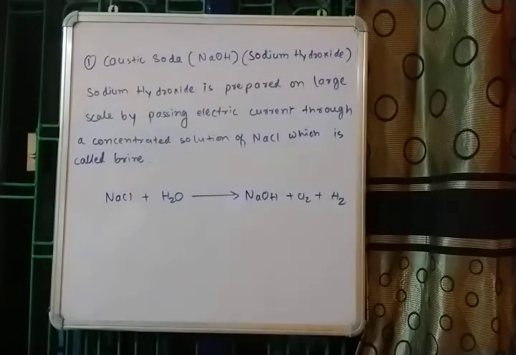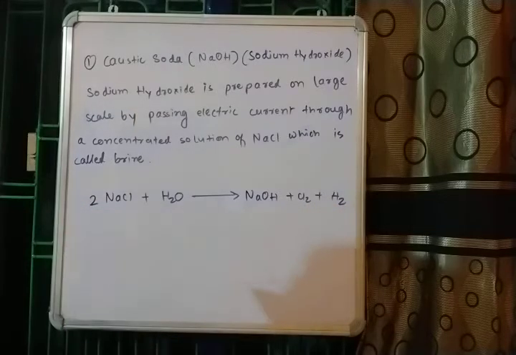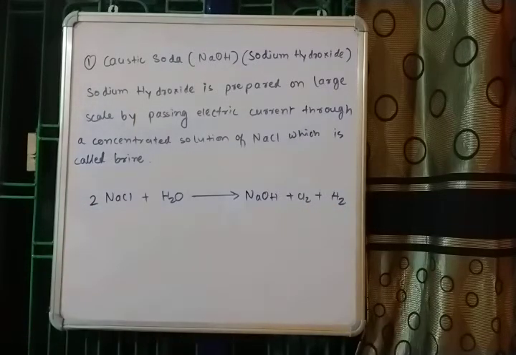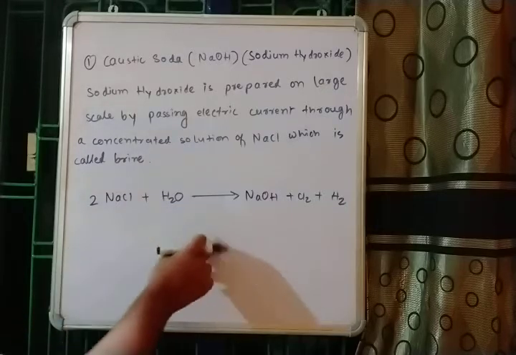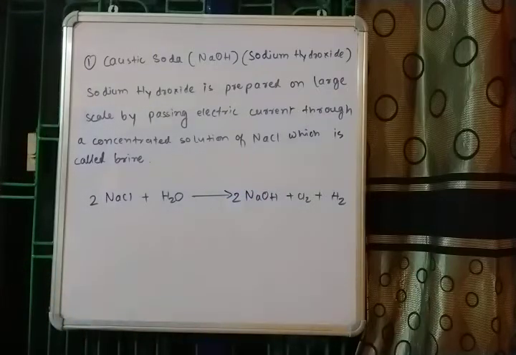I think the reaction is not balanced, so in order to balance it, we will use 2 here. Now chlorine is balanced, but sodium is not, so 2 sodium here as well. Sodium is also balanced.